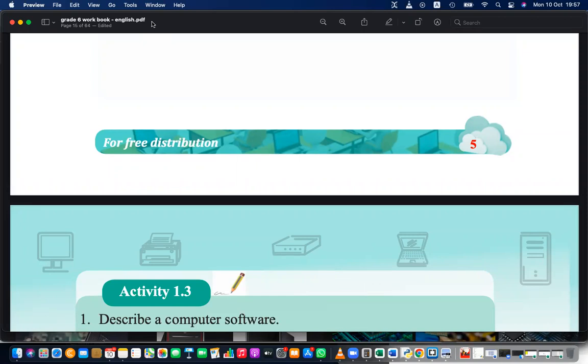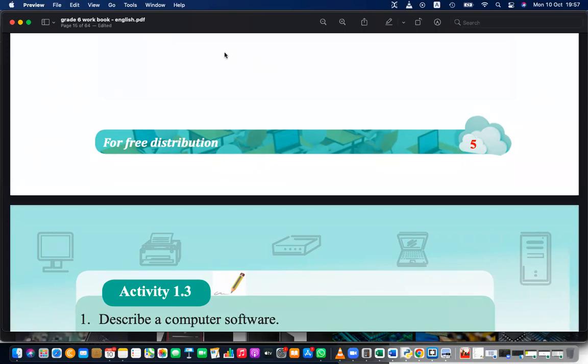A software is kind of a program with instructions. Okay. So simply we can tell it like this, make it simple. Don't think too much, just be simple.